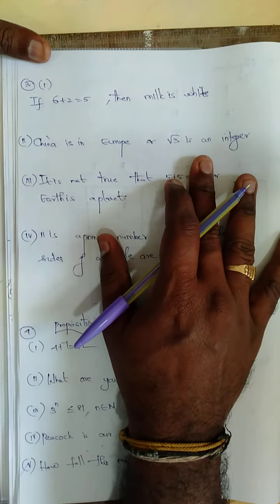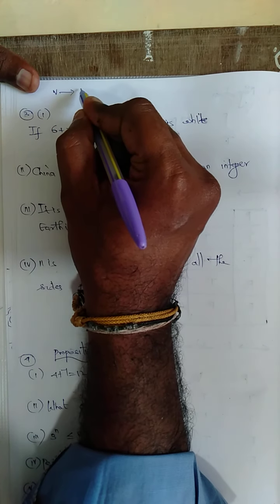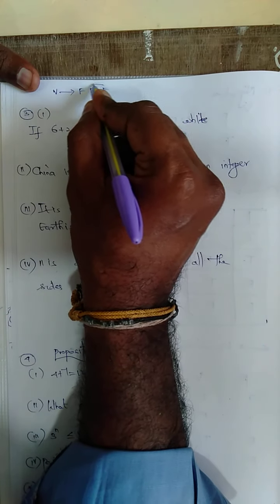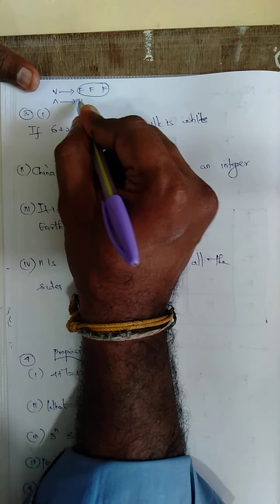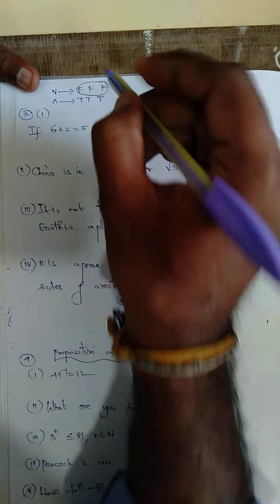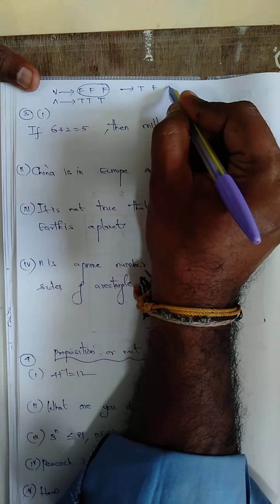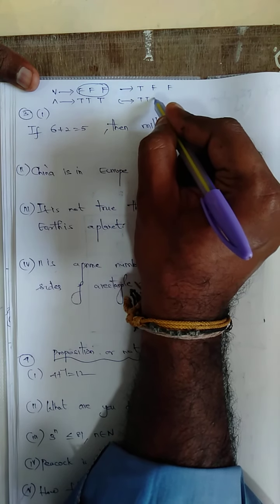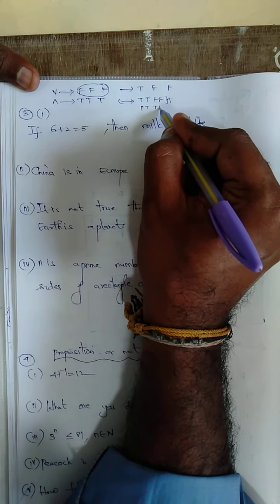Before doing this, first I want to tell you one thing. This is nothing but OR. What is OR? FF is F, remaining all T. This one is AND. TT only is T, remaining all F. You want to memorize. Next, this one is the conditional: TF only is F, remaining all T. Next, for this one, TT and FF is T, then FT and TF is F.